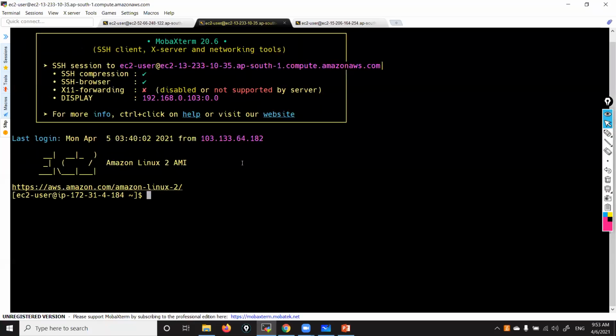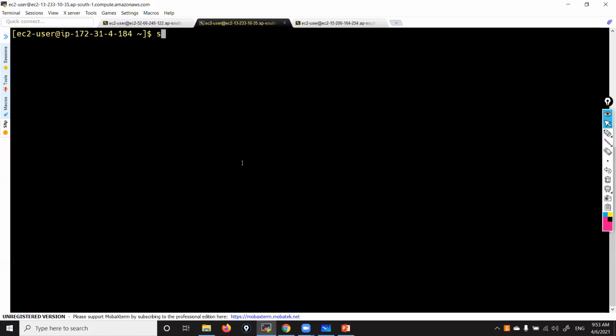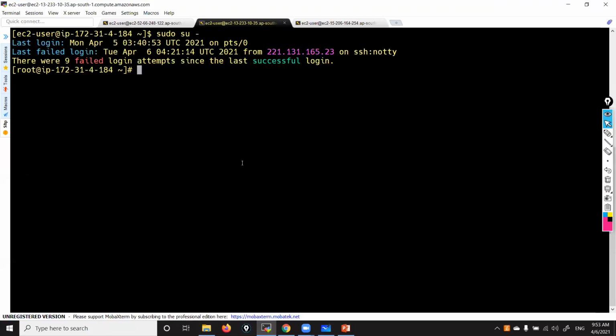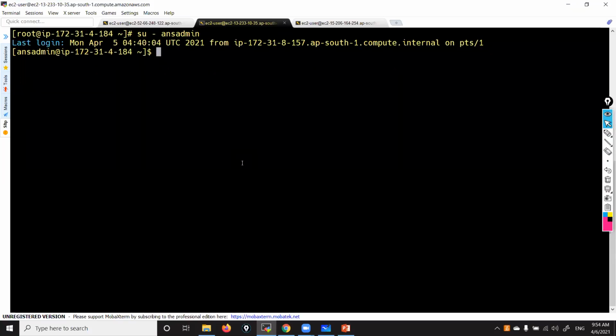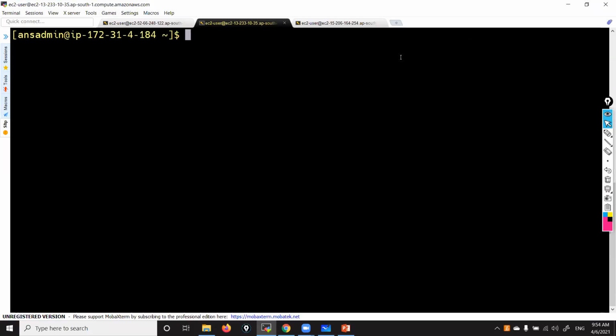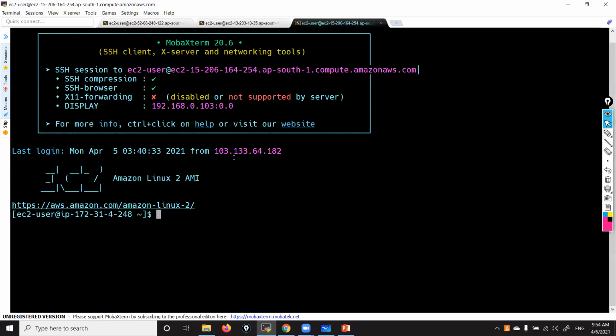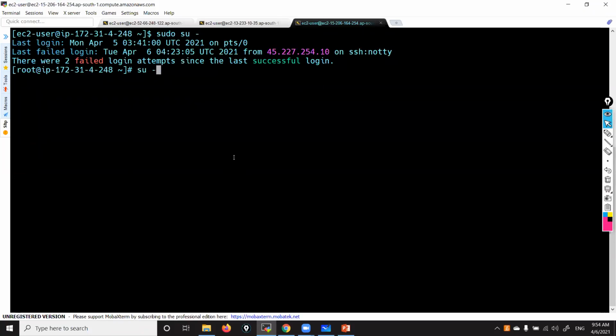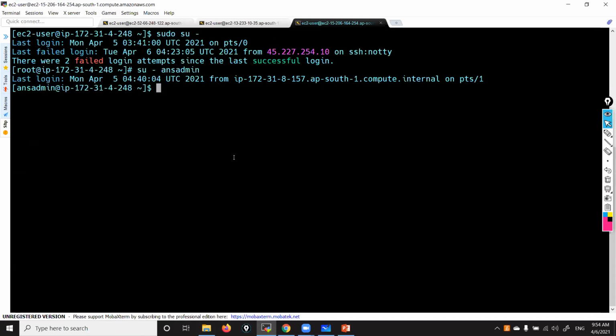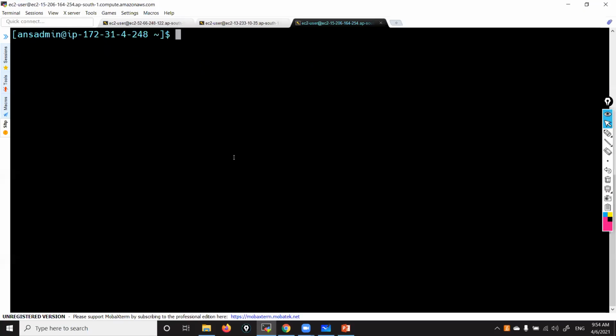Here you need not switch to the ansadmin user; just to show the output, I am switching. Su hyphen ansadmin. Here also, sudo su minus, su hyphen ansadmin. That's it. My 3 machines are ready.